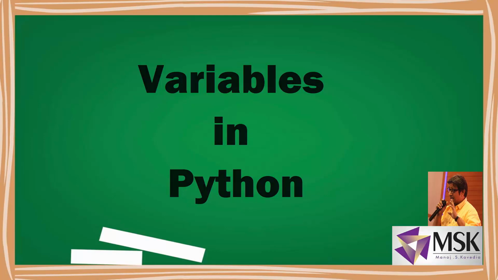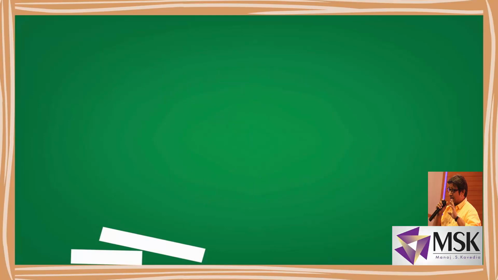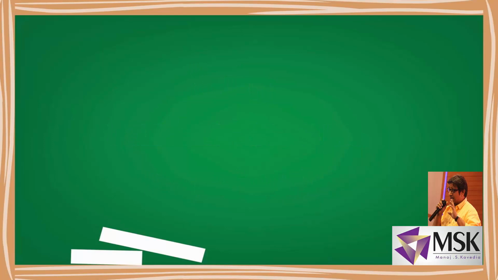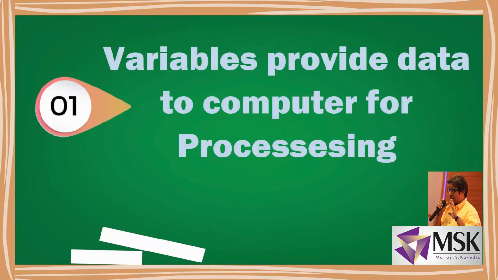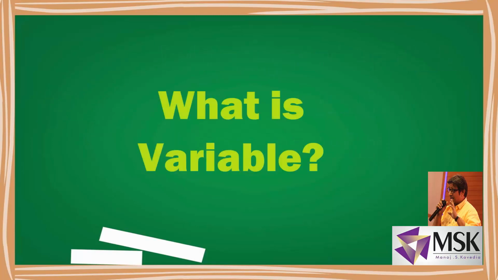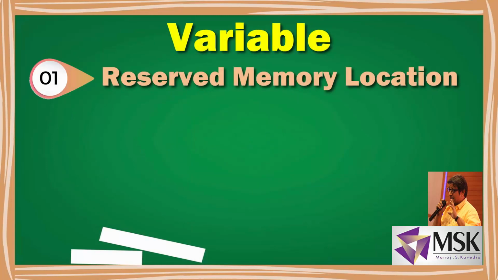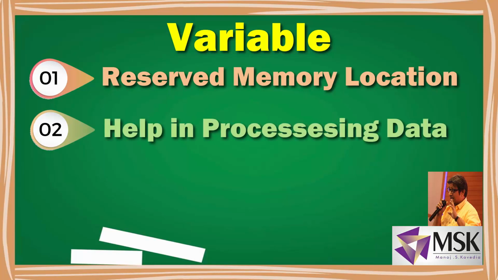Friends, welcome to the next lecture on variables in Python. Variables are needed in all programming languages, and basically they provide data to the computer for processing. Now, what is a variable? A variable is a reserved memory location in which a value can be stored, and these variables help in processing. How do they help in processing? They provide data on which operations can be performed.